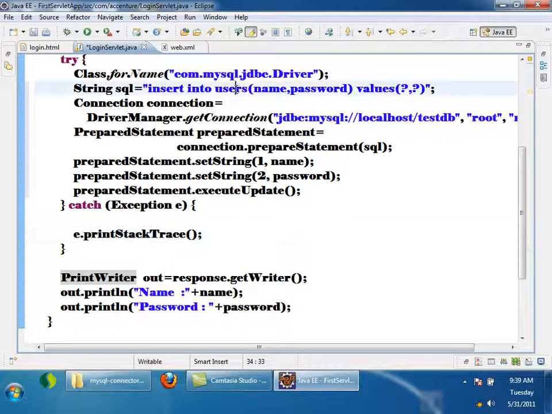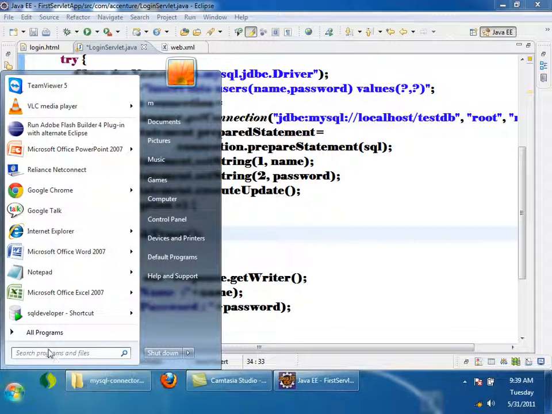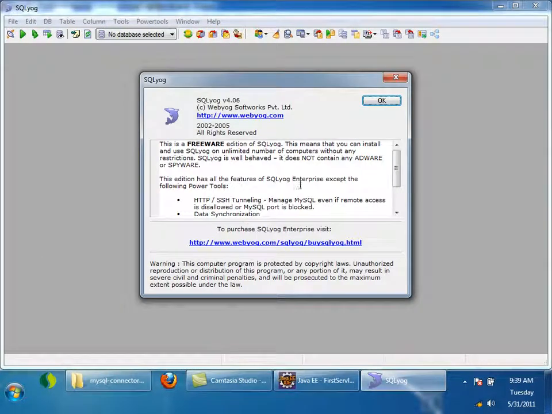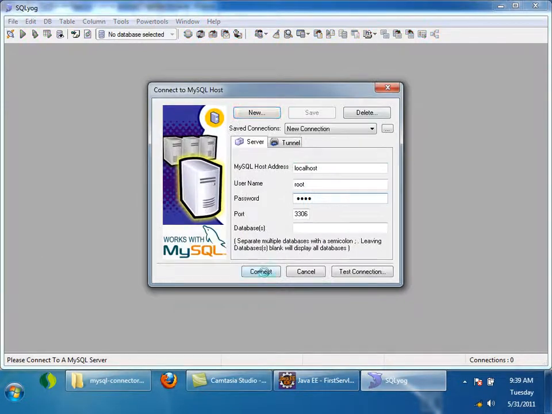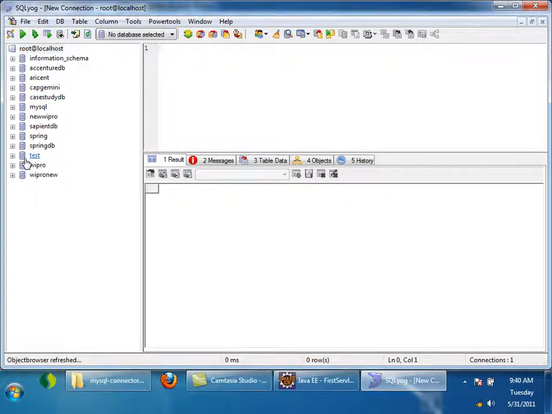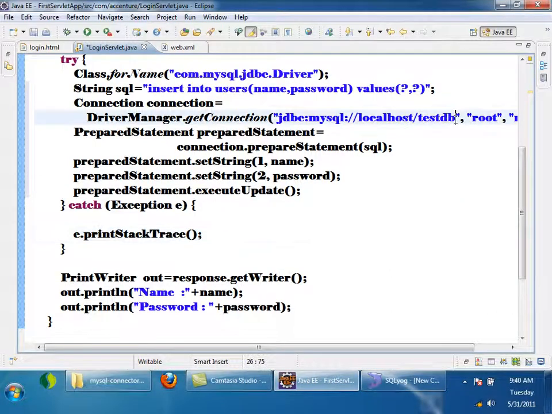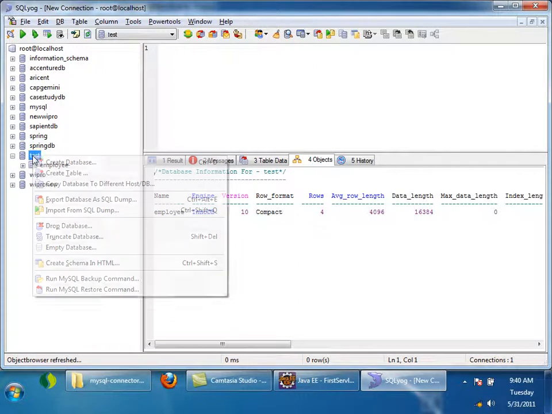But now in my database there should be a table called users. So I will just create a table by using SQL Yog. Test is my database, so I will remove the DB here. Here I will create a table.